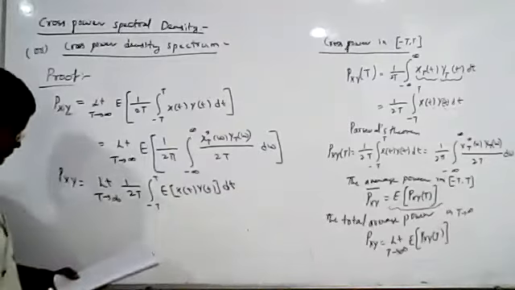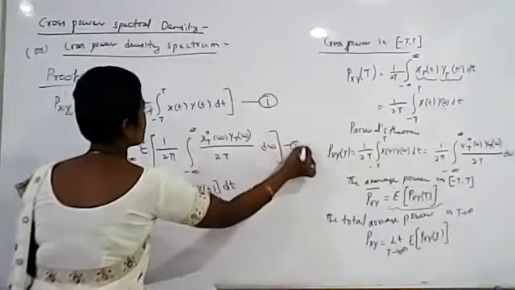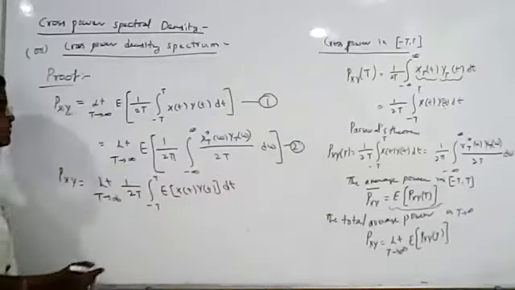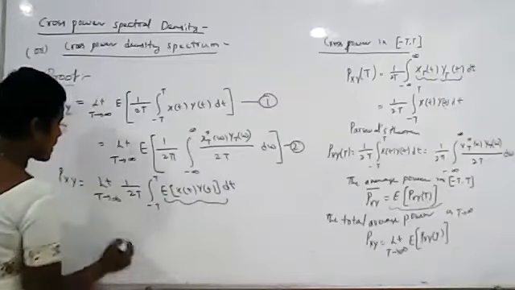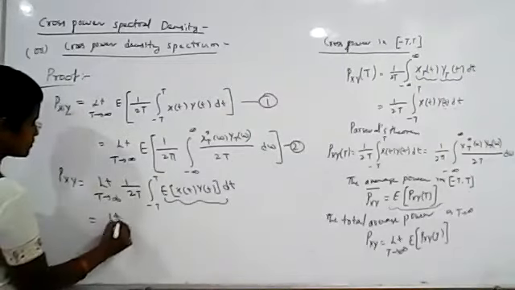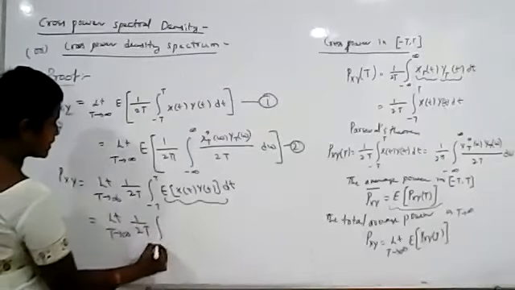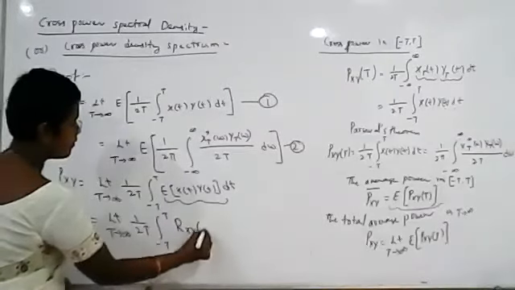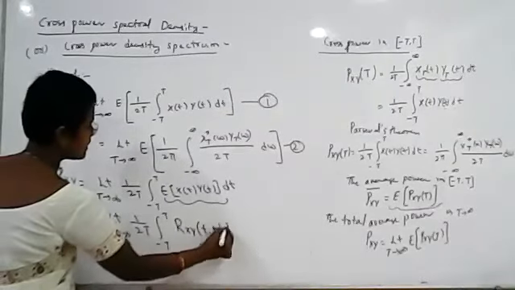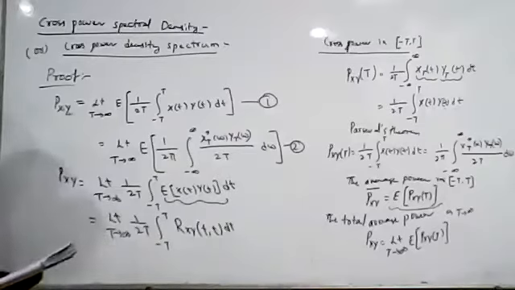Now, this first equation we are dividing into two terms. This is the first term. What is this term? This is nothing but the cross correlation. So it is the limit T tends to infinity of 1 by 2T integral from minus T to plus T of Rxy(t, t) dt.